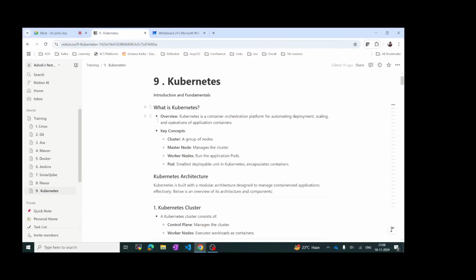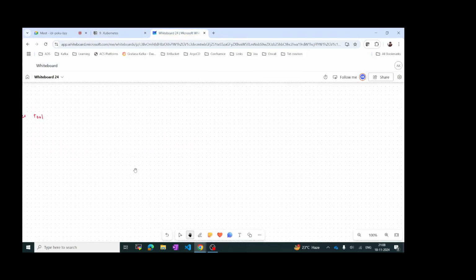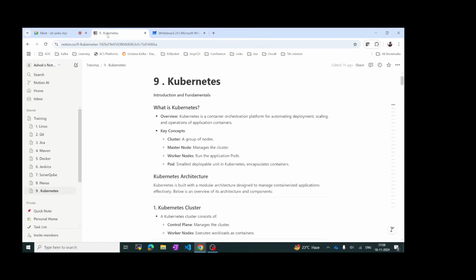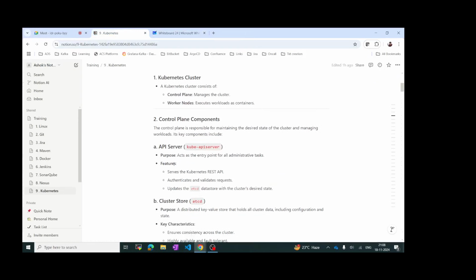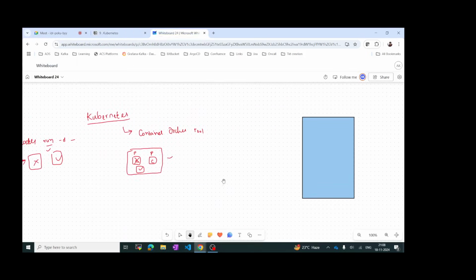Let's see the Kubernetes architecture. If you take Kubernetes architecture, Kubernetes will have one called control plane, and we will have data plane. Control plane is nothing but master. And one more thing, Kubernetes works on a master slave architecture.